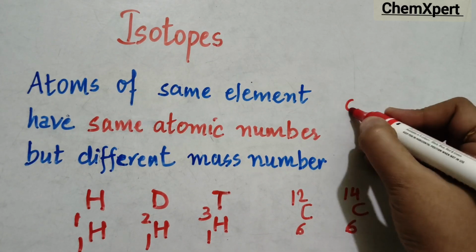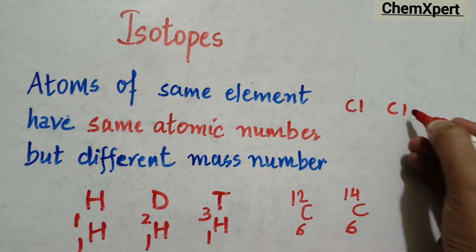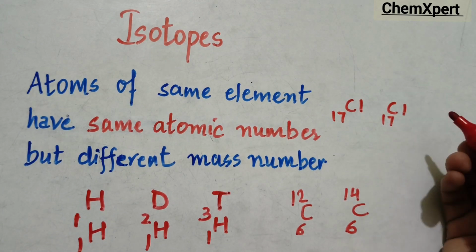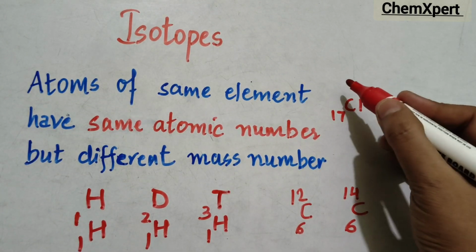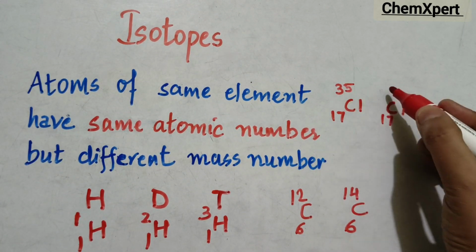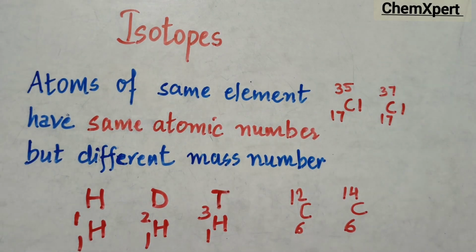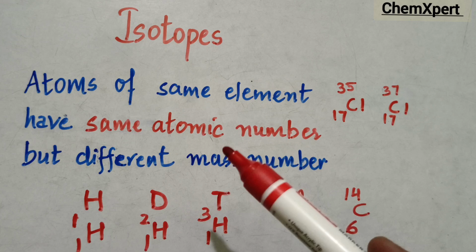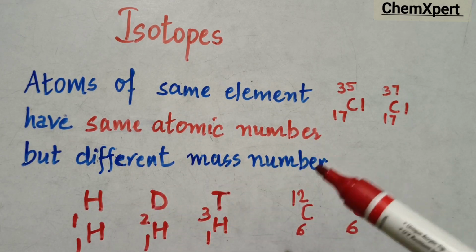Similarly, chlorine. There are two isotopes of chlorine. Atomic number 17, atomic number 17. One is having atomic mass 35, other one has 37. So define isotopes: atoms of same element have same atomic number but different mass number.